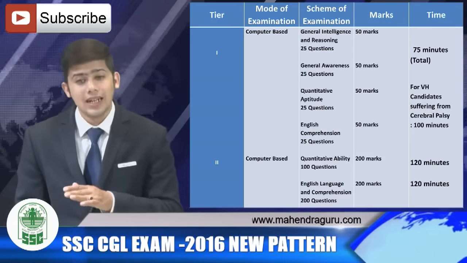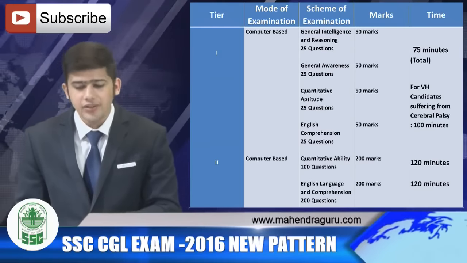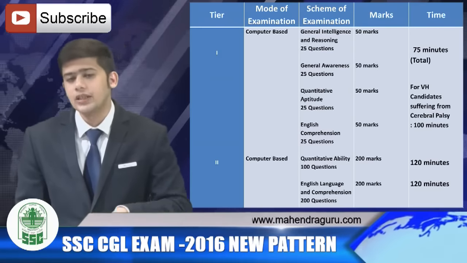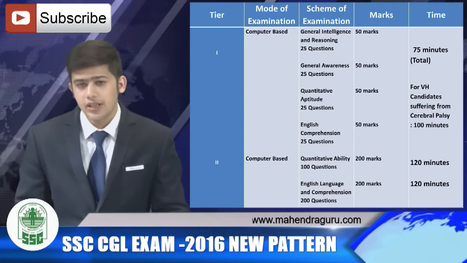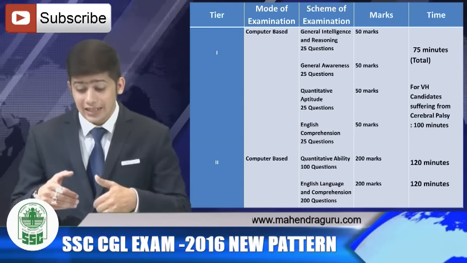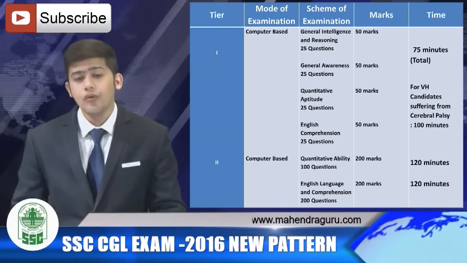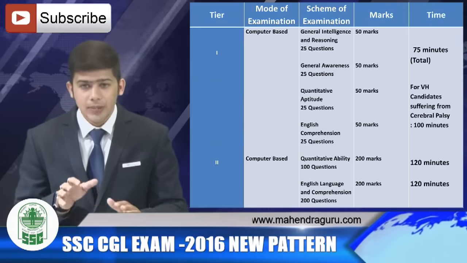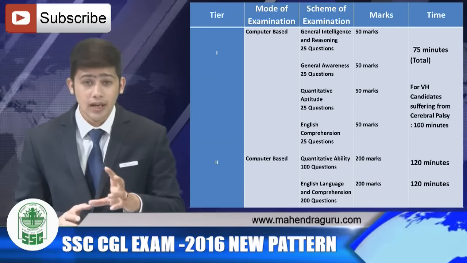In the Tier 2, the only change is the computer-based online examination. Other things are pretty much similar. That is, the quantitative ability is 100 questions for 200 marks, and the English language and comprehension is 200 questions for 200 marks. The duration is 120 minutes each for the quantitative ability and also for the English language and comprehension, making it a total of around 600 marks in the Tier 1 and the Tier 2.